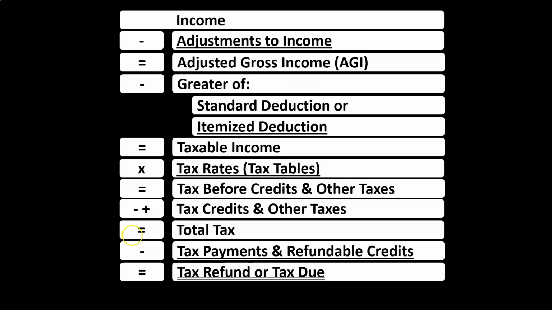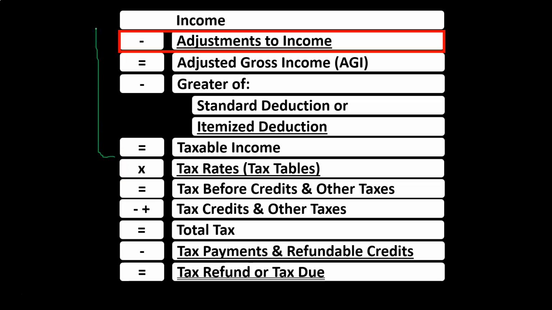When thinking about the income tax equation, we're basically going to be on the second line here, remembering that we can cut this income tax equation into two halves. The first half being, in essence, a modified income statement. The second half then being calculation of the tax and application of credits and payments to get down to the bottom line, that being the tax refund or the amount due.